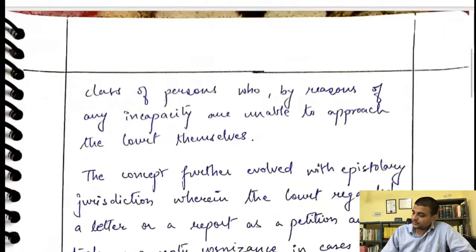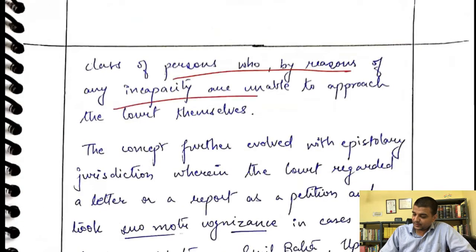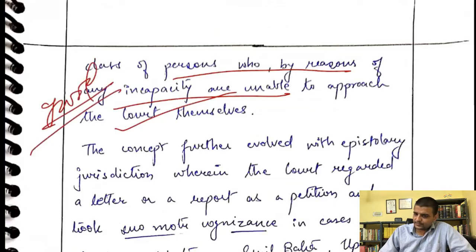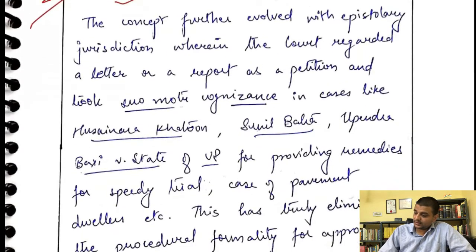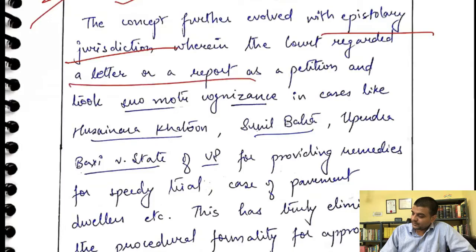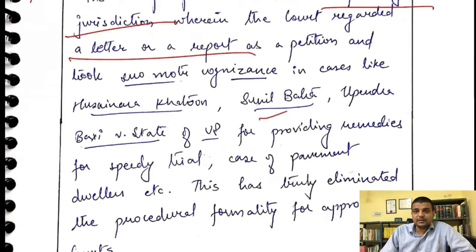Class of person who good. Right, very good line you have written. I have read this answer before as well. It's a good answer. The concept further, see, you have written a very good keyword, making it accessible, applicatory jurisdiction, even foregoing all the procedure and taking letter even as a very good. See, this is the way of referring cases. ठीक है?